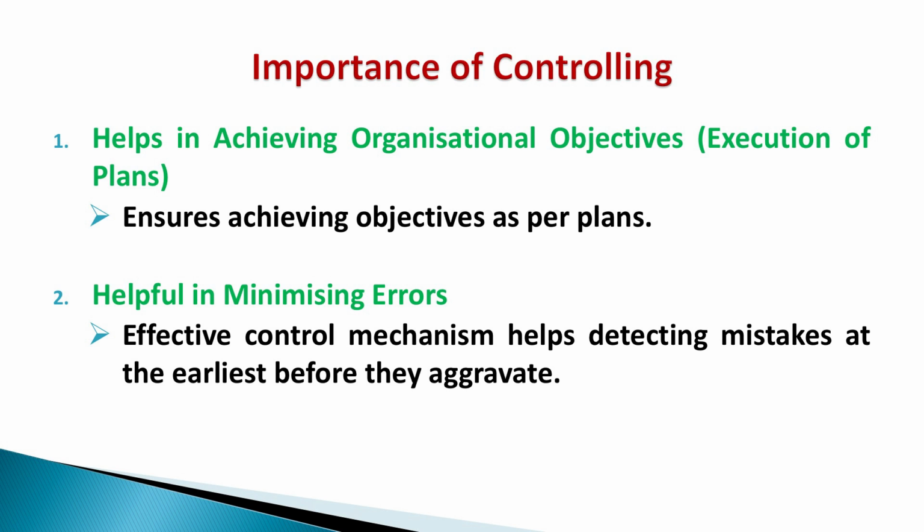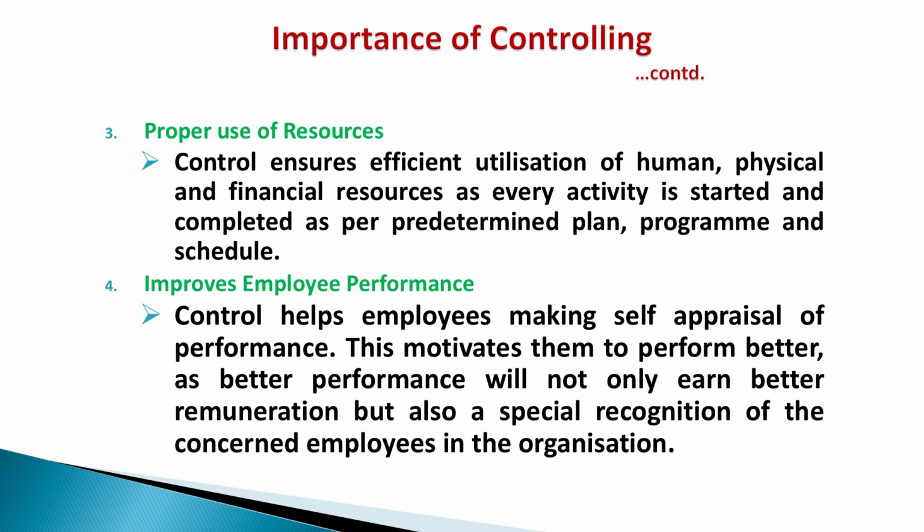Then, it is helpful in minimizing errors. Controlling helps in minimizing errors. An effective control mechanism helps detect mistakes at the earliest before they aggravate the situation. Proper use of resources: control ensures efficient utilization of human beings, physical resources, and financial resources, as every activity is started and completed as per predetermined plan, program and schedule. So, chances of errors are minimized. So, proper utilization of resources is possible.